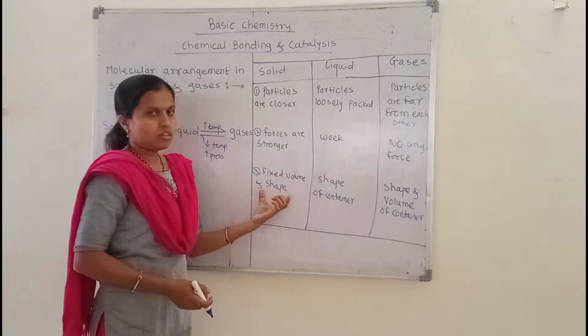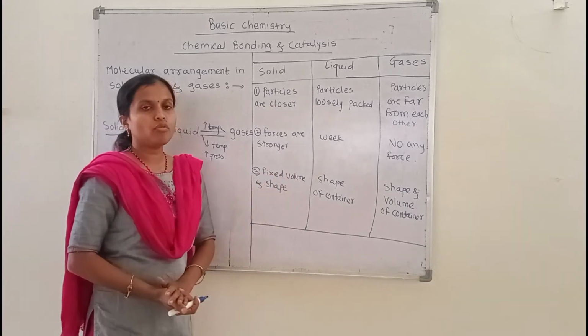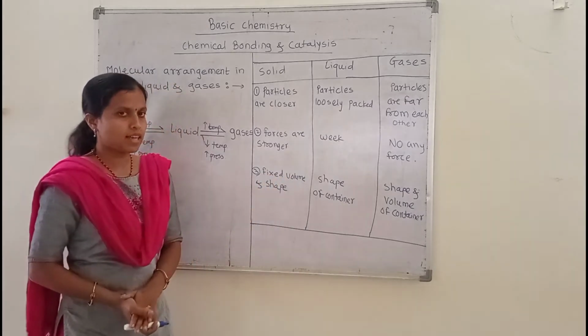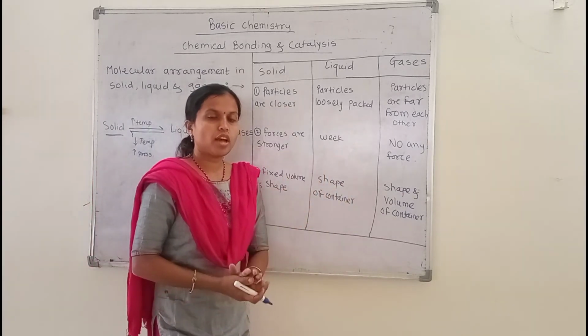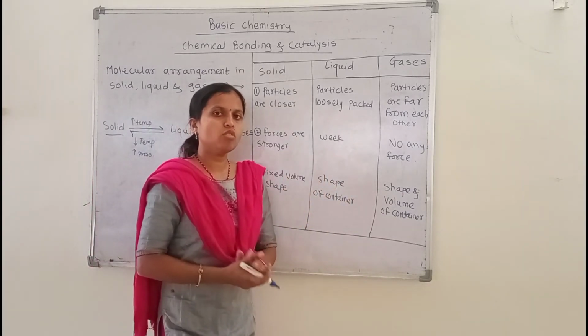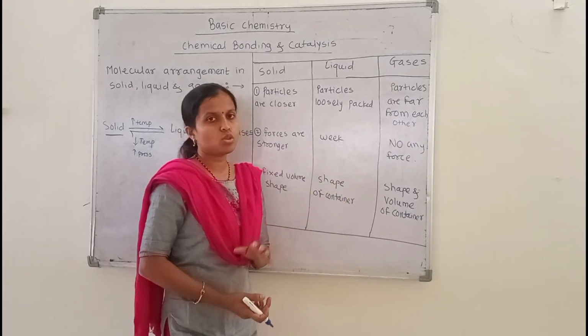Also, the third point: in the solid state, substances have a fixed shape, volume and size, but liquids acquire the shape of the container in which they are stored. Liquids do not have their own shape.